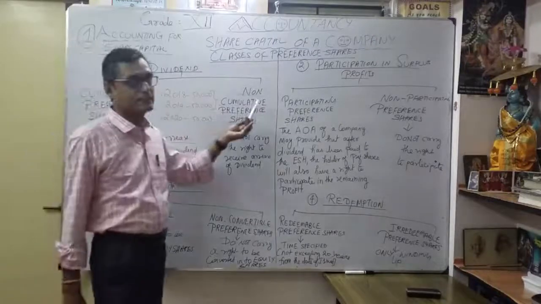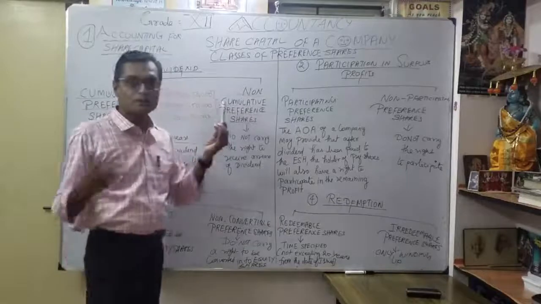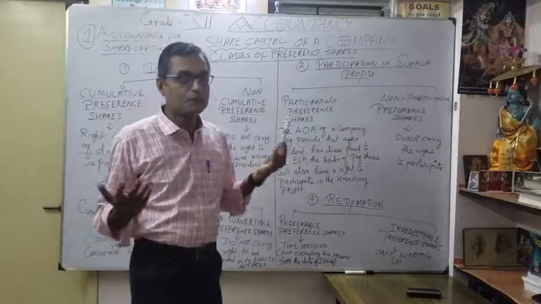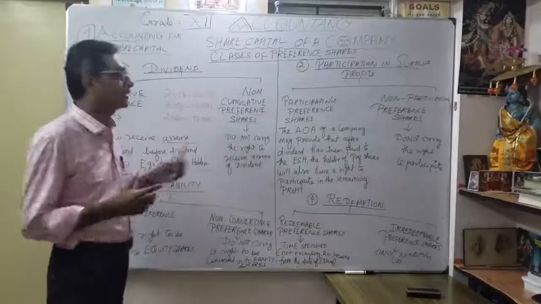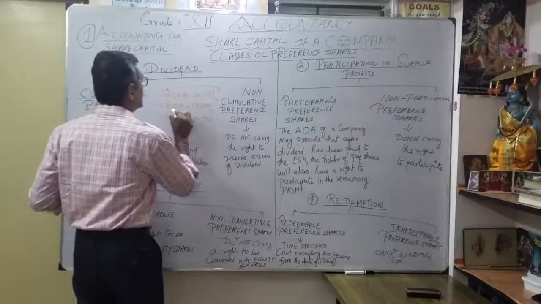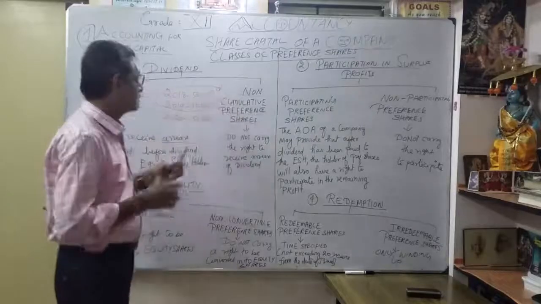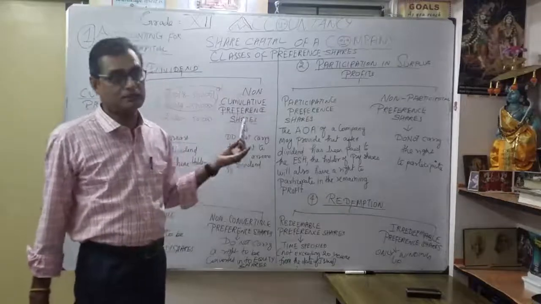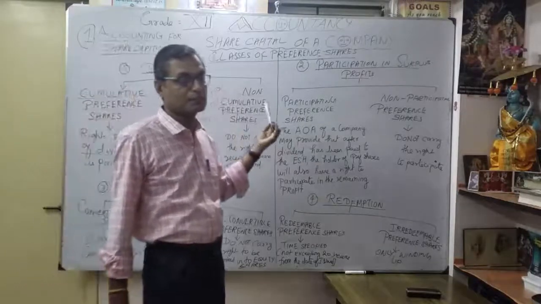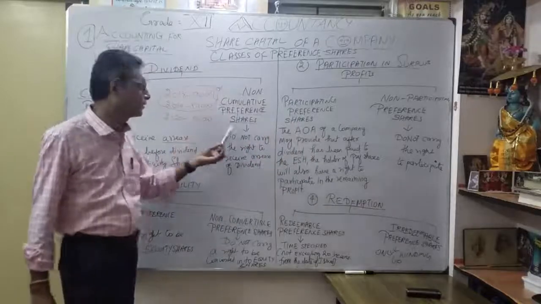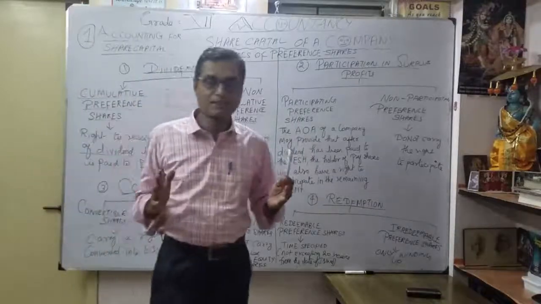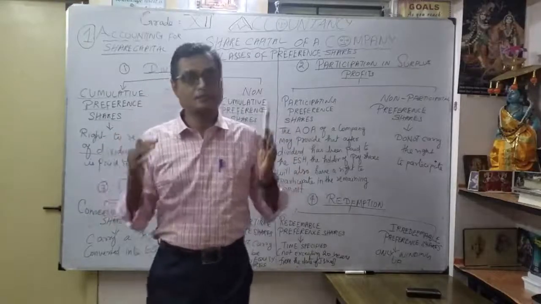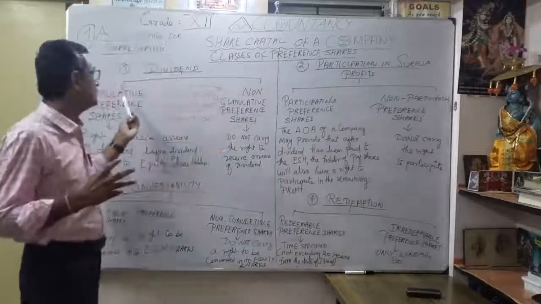So what is the opposite? Non-cumulative preference shares. They do not carry the right to receive any arrears of dividend. Suppose they are coming under non-cumulative preference shares, they could not get the previous 2 years. They will get only the current year 50,000. You understood? Cumulative preference shares and non-cumulative preference shares come under the head of dividend. That is the classification under dividend.